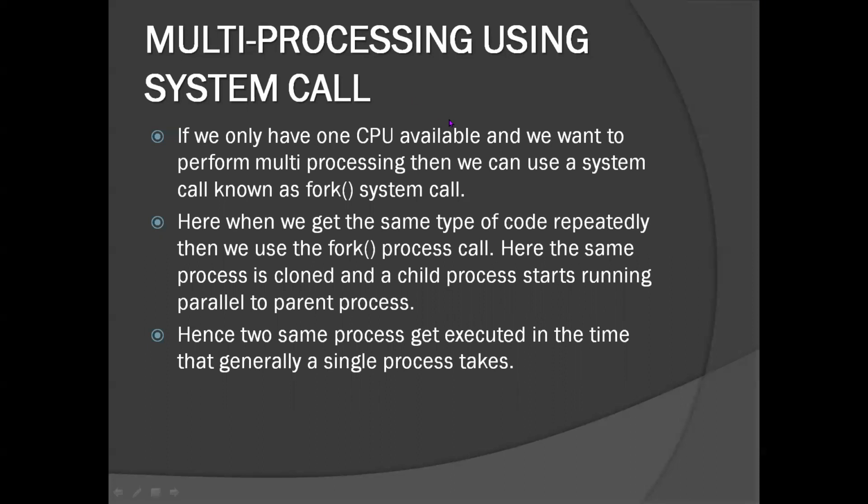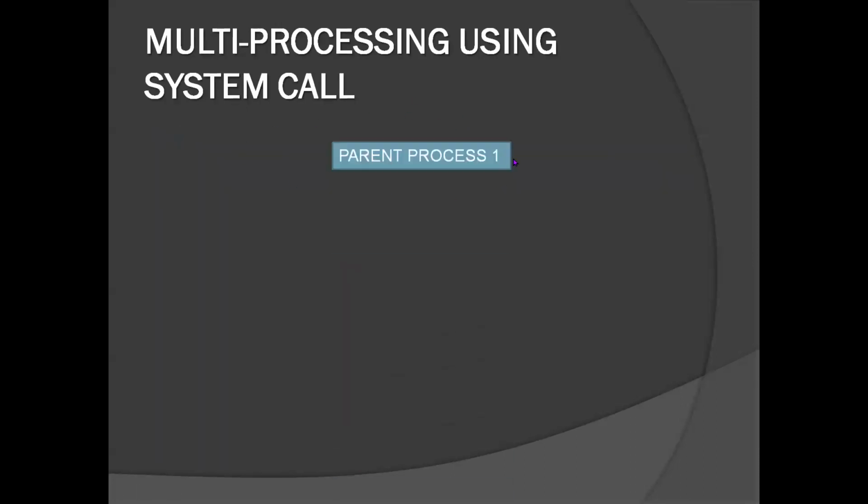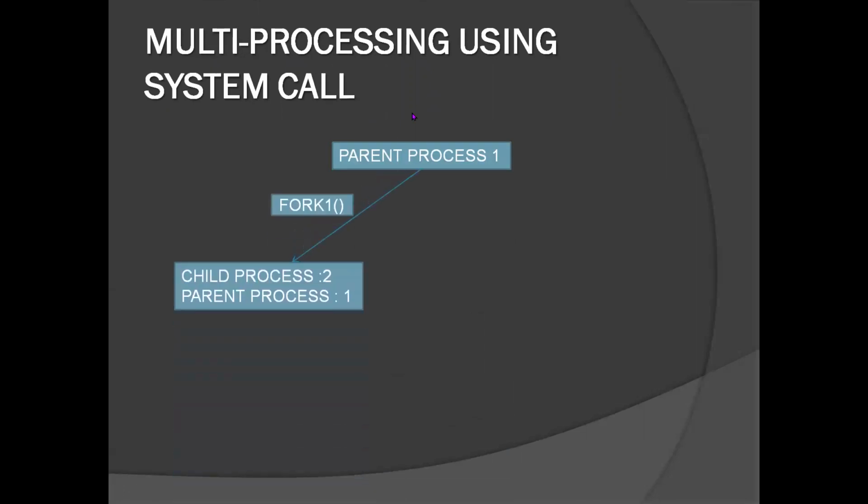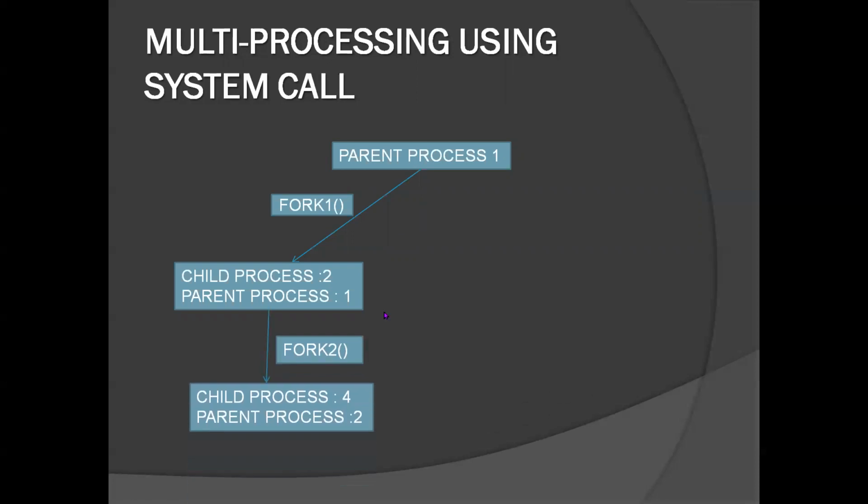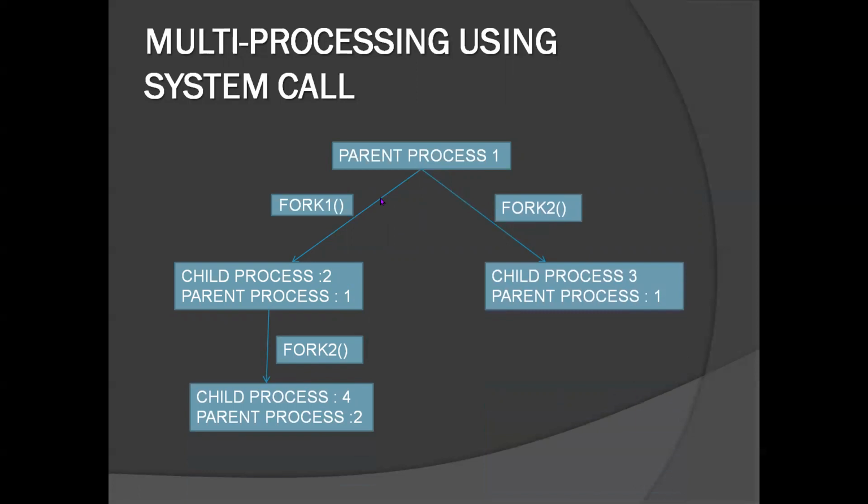Let me explain this using a block diagram. Let us say that we have one parent process and we call fork one time. A child process is created, and the child process gets its own ID and the parent process has its own ID. Now, what if I call fork a second time? Well, another child process gets created and it has this child process as its parent. But not just that, another child process gets created from the main parent process and it has its own separate ID, and its parent is the main parent process.